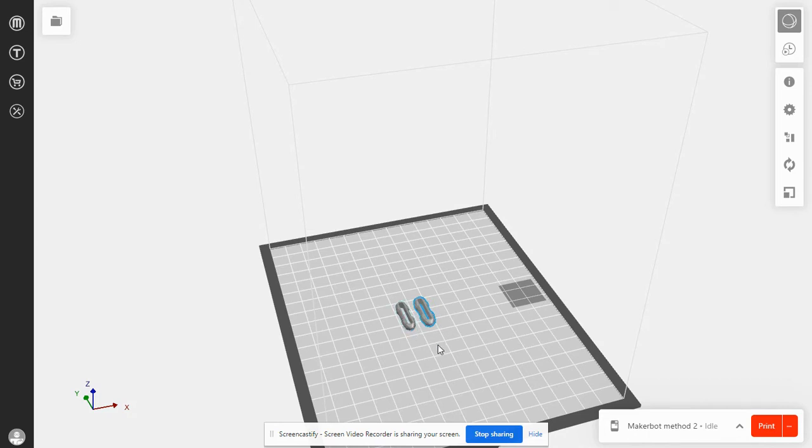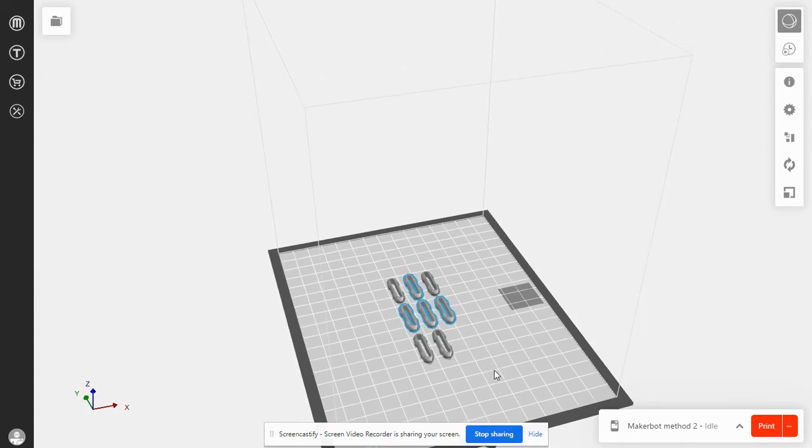You don't have to continuously just create one part. You can make multiple parts. If I hold the Shift key and I select the next one, I hit Control C, Control V, and it gives me two more. And I continue to do that, holding the Shift key, left click, Control C, Control V, and it gives me four more. And you can keep doing that until the platform is filled. And you could do this for a full class. And you're not purchasing molecule connectors or molecules.